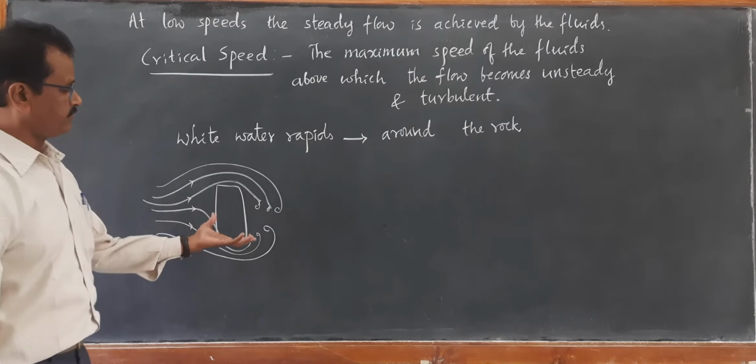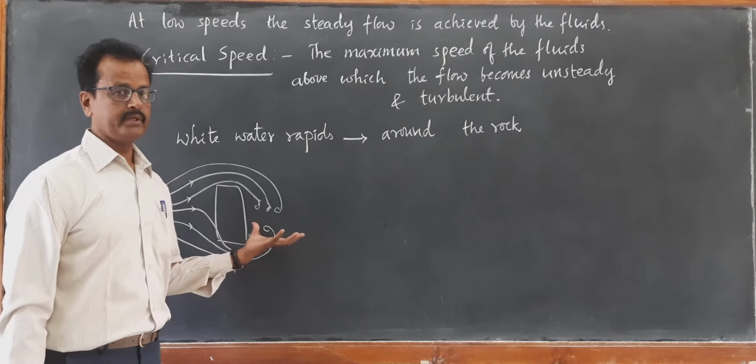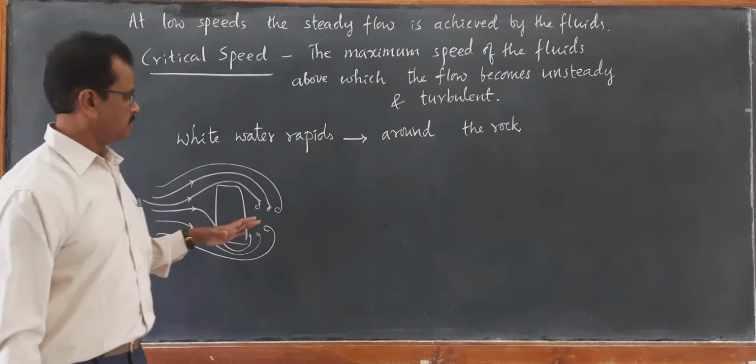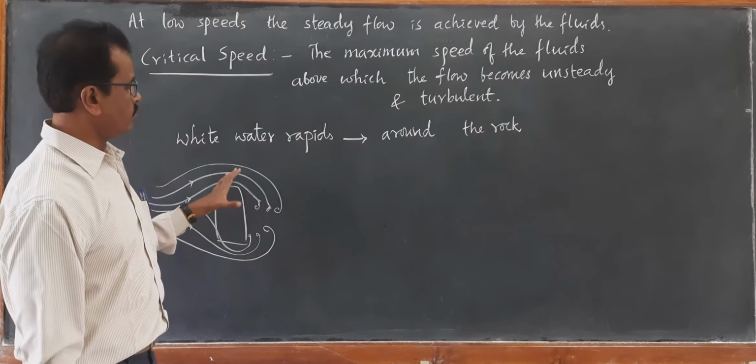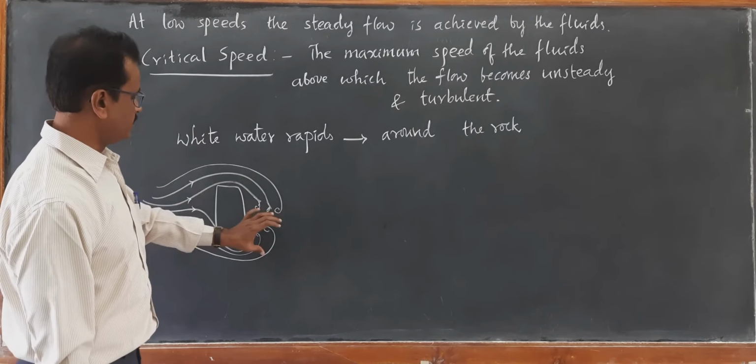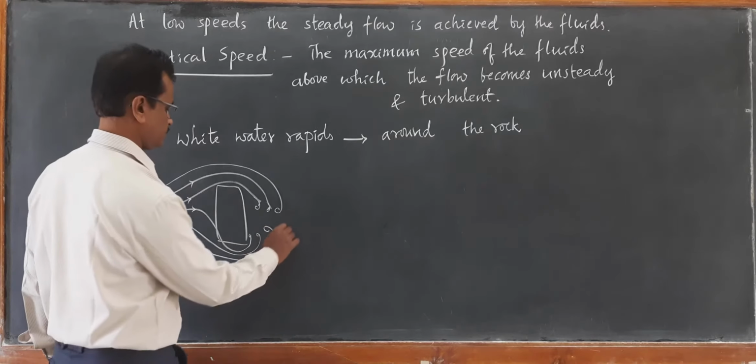You will find foamy water here with whirlpool like structures. So the water whirls here, forming the white water rapids. So here it becomes turbulent.